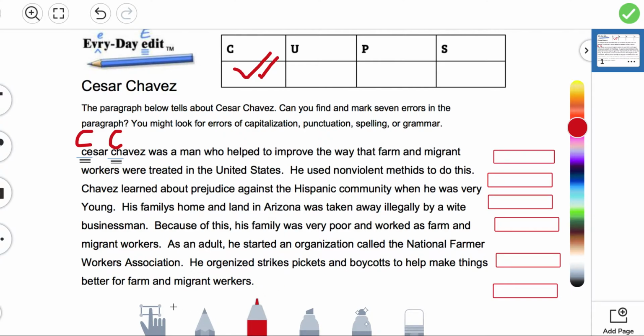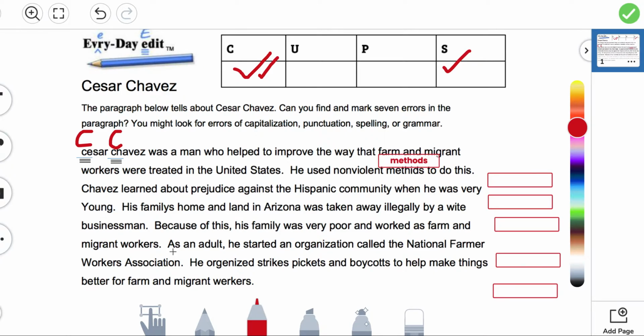He used nonviolent methods. That word is misspelled, so move one of the text boxes over and spell it M-E-T-H-O-D-S. You're changing the vowel from I to O, methods. Then that was a spelling error, so add a check mark to the S column. Then we're going to look at that same sentence. Look at the last word. When he was very young.